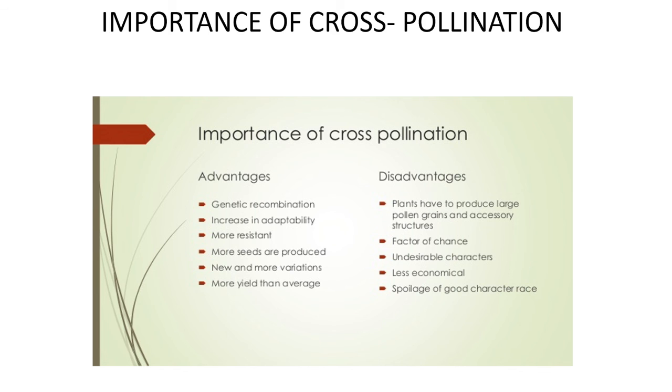These pollens are carried by wind. So from one plant to another, they have to travel a long distance in order to pollinate. That's the reason they need a large amount of pollen, and it is by chance. There may be pollination, there may not be pollination. If there is no wind, then there will not be any pollination. Then undesirable characters may arise. Less economical and spoilage of good character race.